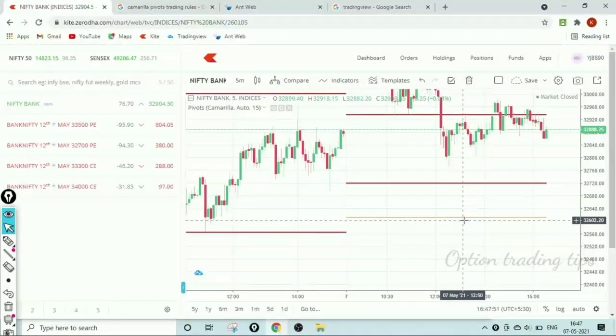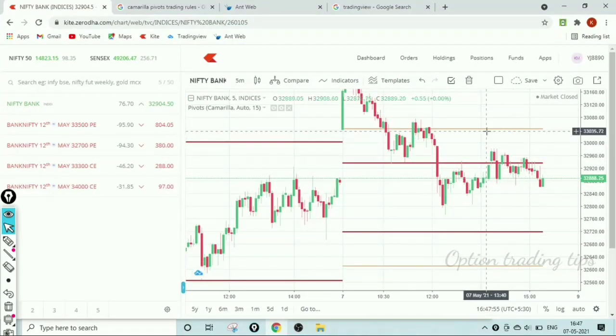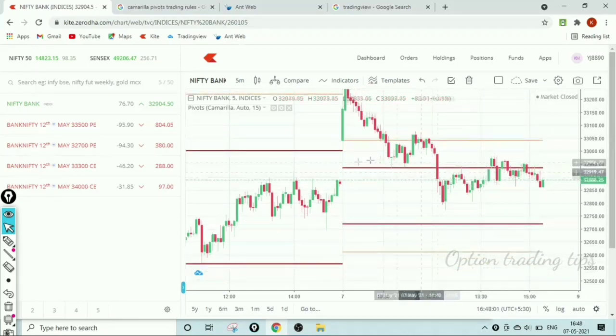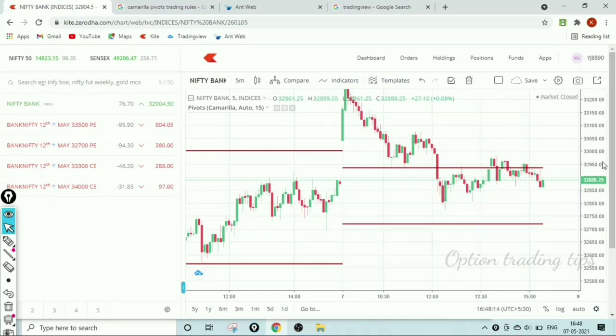When I put the stop loss here, for a 1:2 ratio, I must wait for 200 something points. But S3 and R3 never give you a good result that way. For this reason, I use below the R3 or above the S3 as stop loss, and I never use the S4 and the R4.